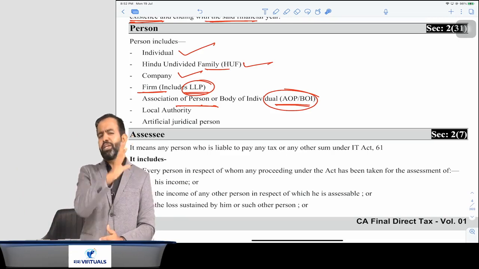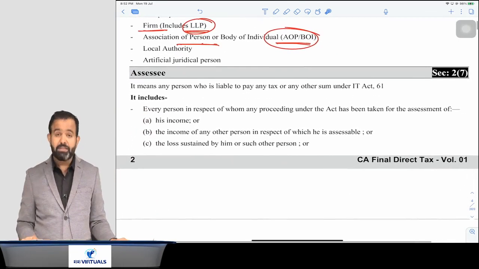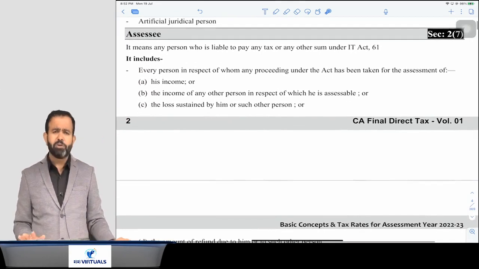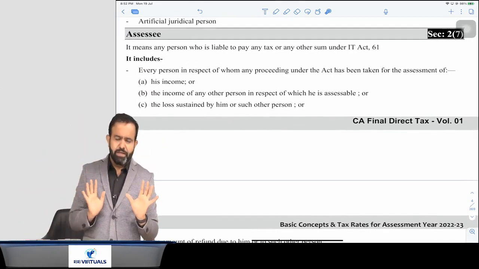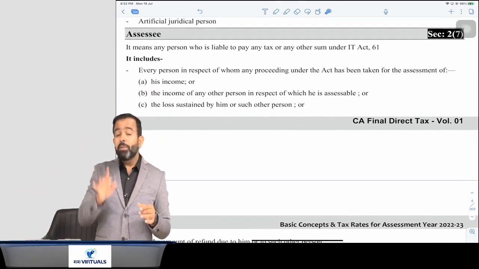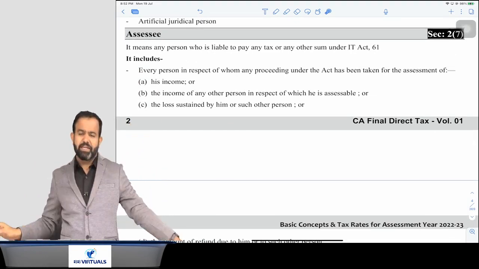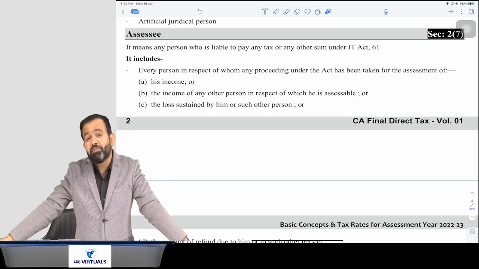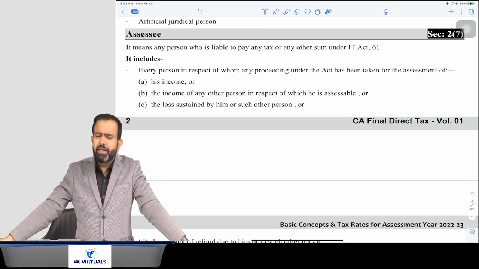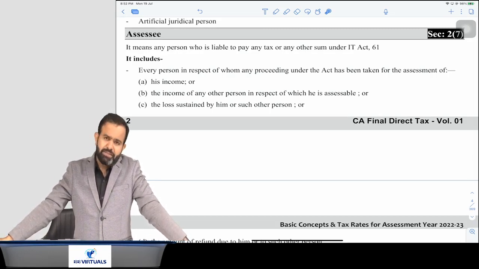Now the next definition is related to the assessee. Sir, what is the meaning of assessee? It's very simple. If any person is required to pay any tax, or any charge, or any fees, or any sum under income tax, that person will be known as an assessee.